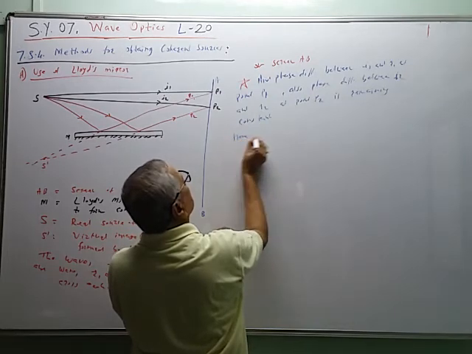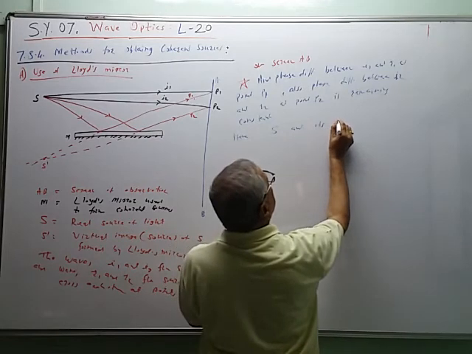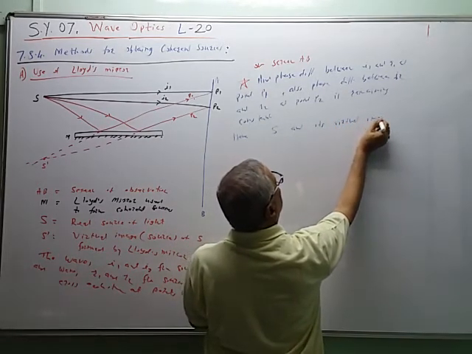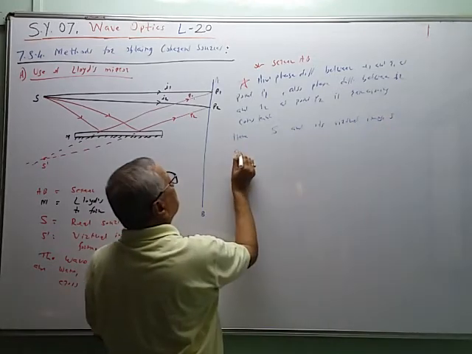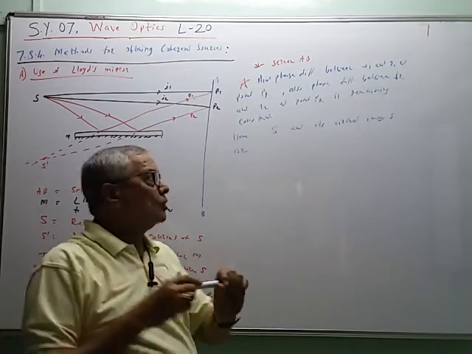Hence S and its virtual image S dash are coherent sources.